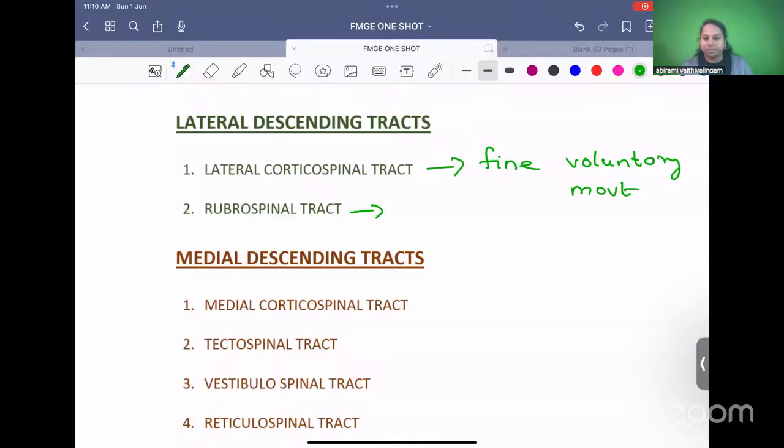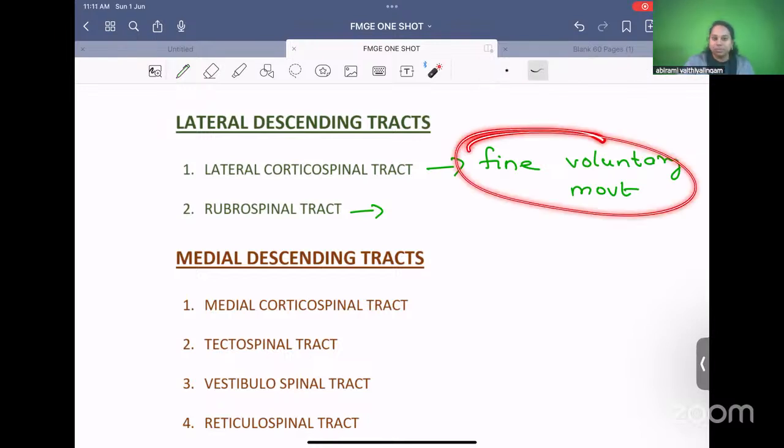Rubrospinal tracts. Oh, Kiran, I'm sorry. You said move a little faster. Okay, got it. Yes, a little faster. Okay, fine. Lateral corticospinal tracts are responsible for fine voluntary movements.